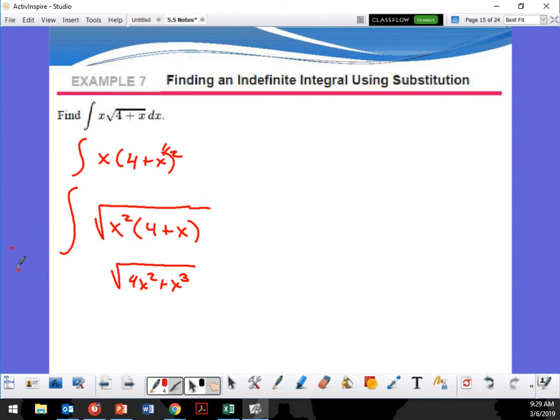Makes sense. I'm not liking it, but just try it. So u is x cubed, so du is 3x squared dx.